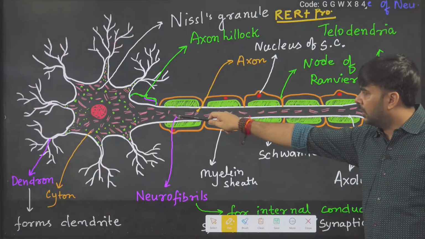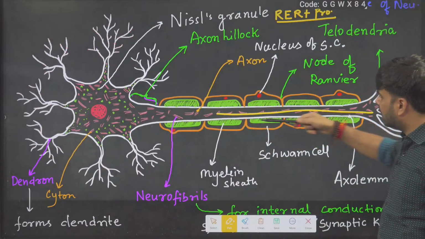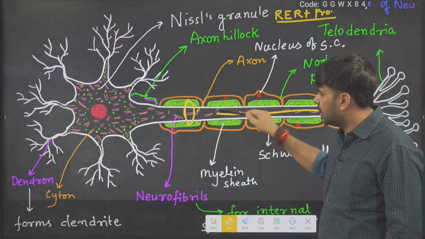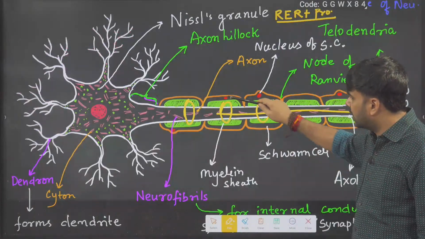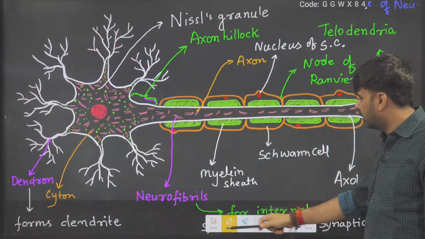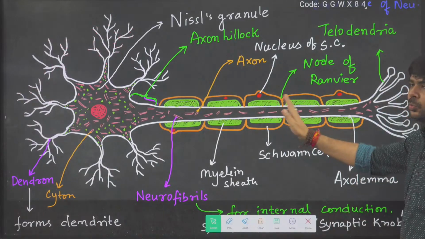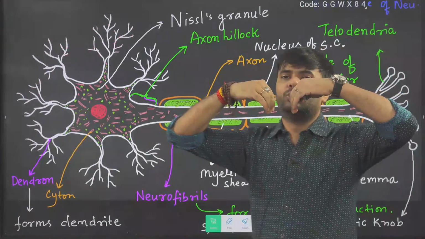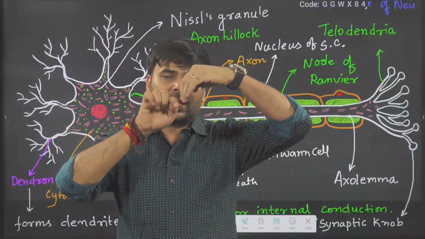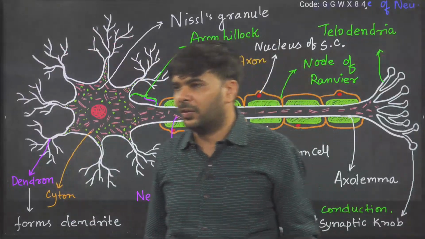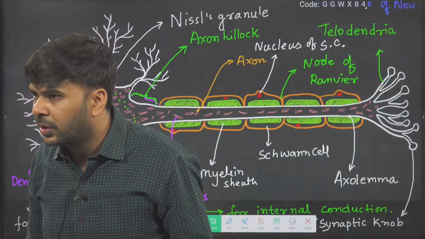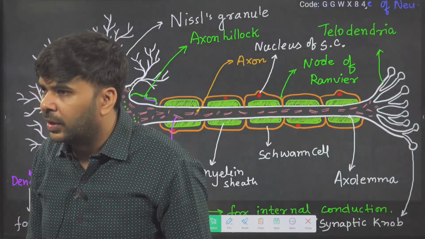Axon hillock done. Then this is axon. The axon area is covered with the help of myelin sheath. This is myelin sheath, the green one, and this yellow part is Schwann cell. Then in between two myelin sheaths, the gap is called node of Ranvier. Yes, correct. Node of Ranvier.